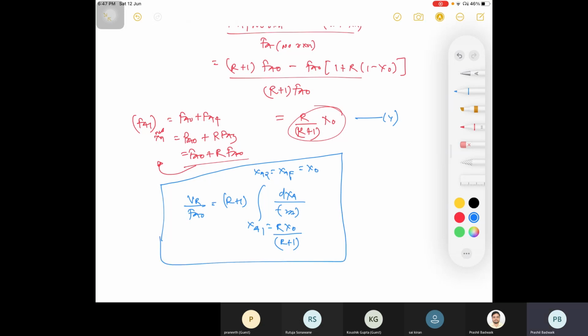So this is your design equation for the recycle reactor, right? And the condition is what? Your epsilon A could be any value. For any epsilon A, this is the design equation of the recycle reactor.